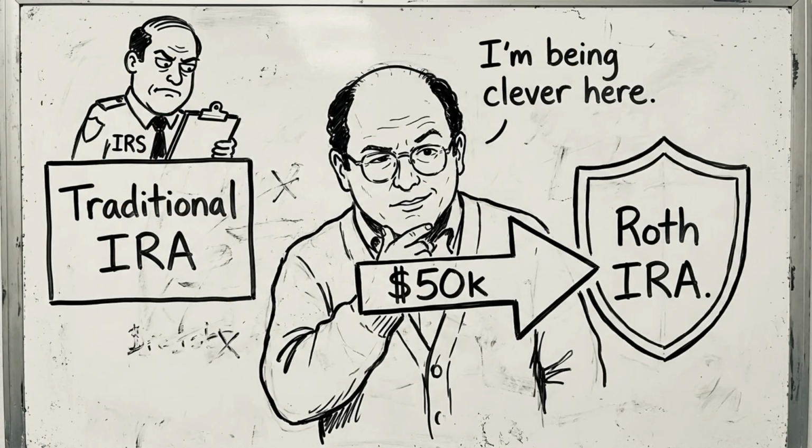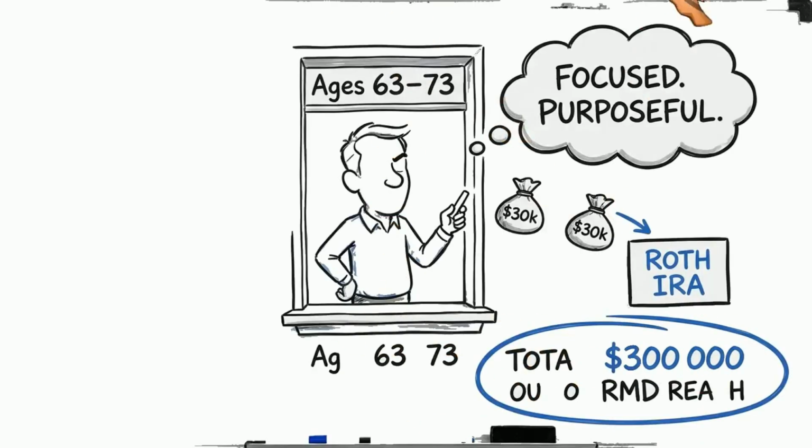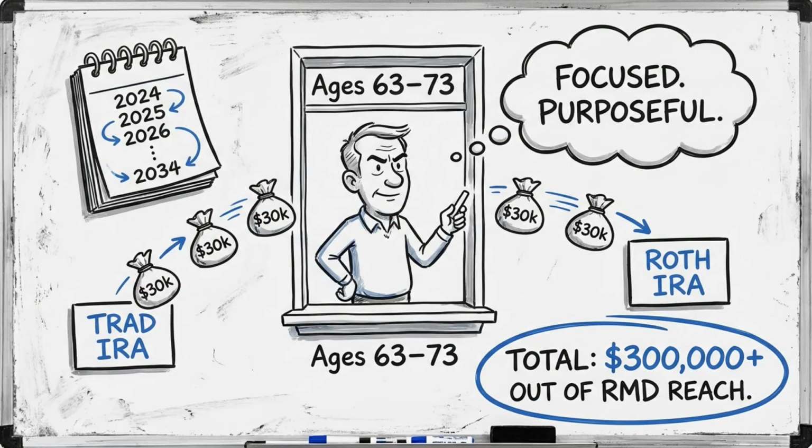Every dollar you convert from a traditional IRA to a Roth IRA before RMDs begin permanently reduces your future RMD base. A $50,000 Roth conversion at age 67 does not just move $50,000 out of RMD reach, it removes all of that money's future growth from RMD calculations as well. The optimal Roth conversion window for RMD reduction? The years between retirement and age 73.